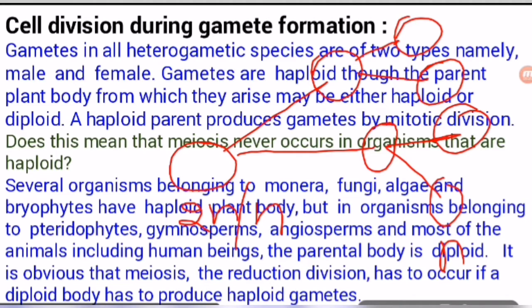Why? What do haploid and diploid mean? I have told you earlier, but I am reminding you again: when there is a double set of chromosomes, just like in a human cell, 46 chromosomes are found and they remain in pairs of 23. So 23 is a single set of chromosomes and the other set is 23. These two sets, 23 and 23, are found in a single cell.